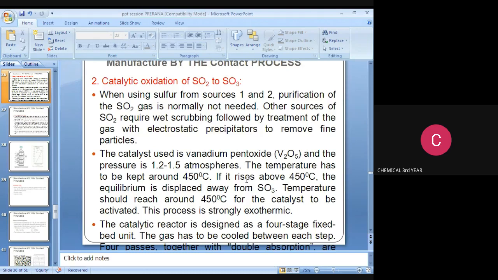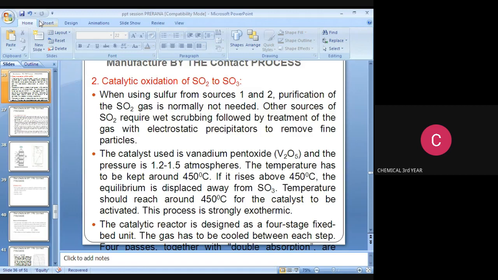Other sources of SO2 require bed scrubbing followed by treatment of the gas with an electrostatic precipitator to remove fine particles. What type of catalyst is used to produce sulfuric acid? V2O5, vanadium pentoxide. The pressure range is 1.2 to 1.5 atmospheric pressure. Temperature is 450 degrees Celsius.